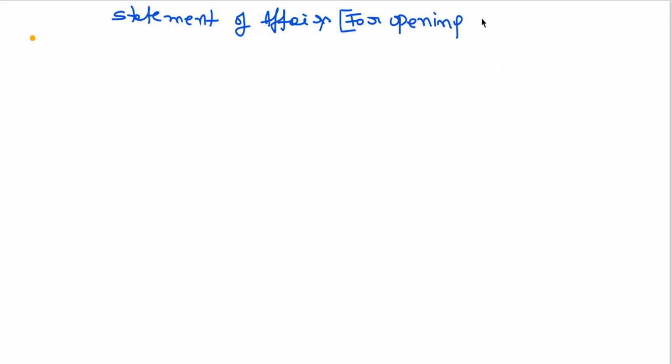What I need first is the statement of affairs, the first working note, for opening capital.